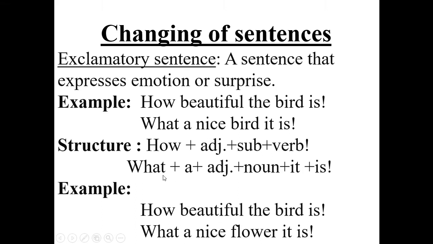Just look at the structure. What, a, then adjective nice and noun flower. What a nice flower. Then it is: there is subject and verb. And eventually a note of exclamation. Okay, I think you have understood the exclamatory sentence. An exclamatory sentence is nothing but one that expresses emotion or surprise.